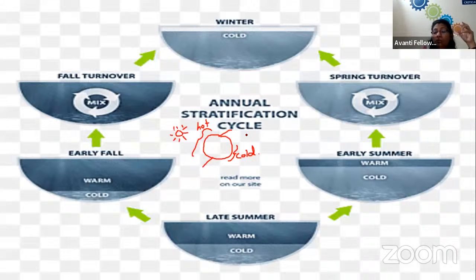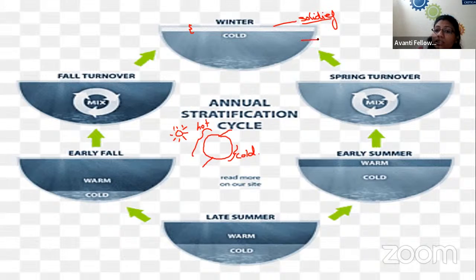So in the complete 1 year, we can see the different stratification, that is layering, which is formed in an aquatic system, that we can compare with a lake or a river. When we see the lake in winter, some upper layer of the lake gets solidified, right? Because of freezing and low temperature.